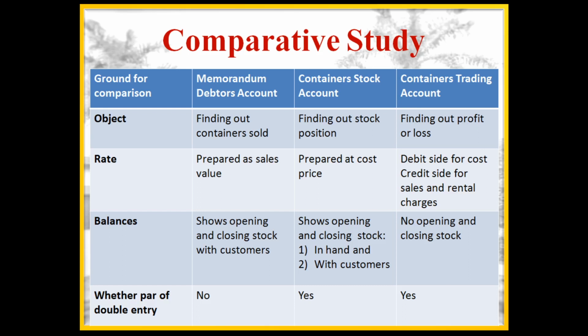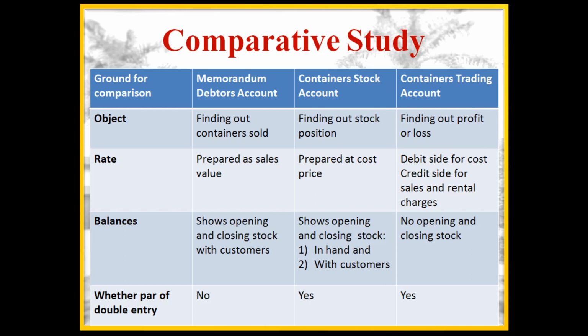Comparison between object, rate, balances, whether part of double entry or not. First, comparison of object. Memorandum debtors account: finding out containers sold. Container stock account: finding out stock position. Containers trading account: finding out profit or loss.